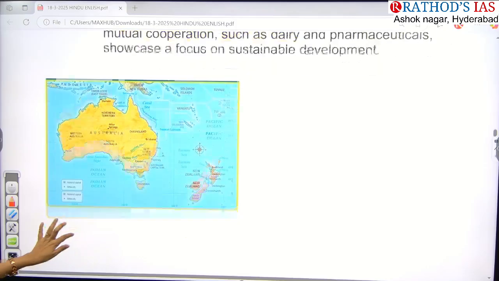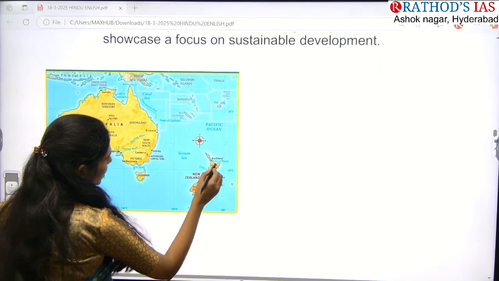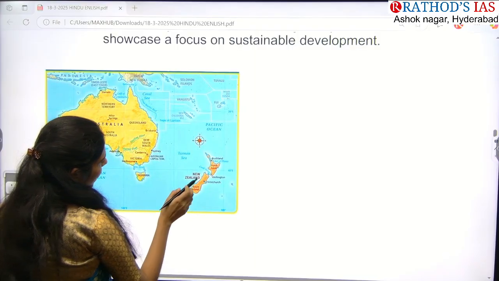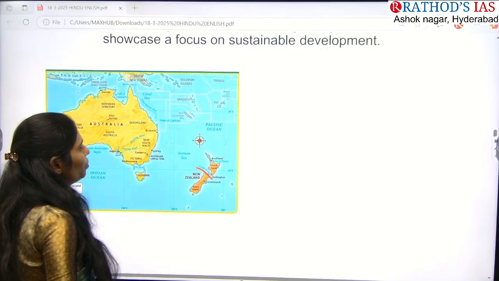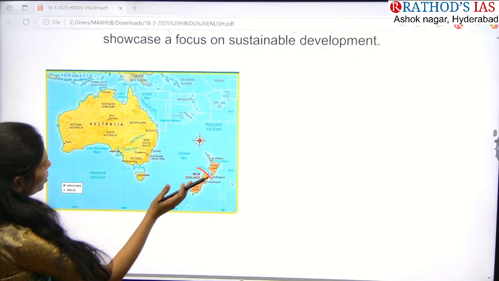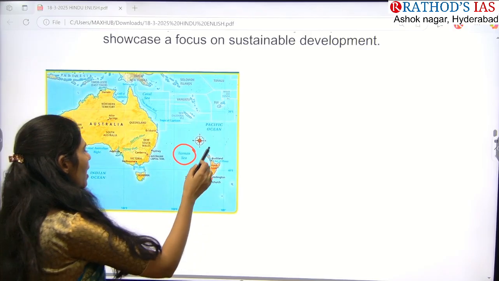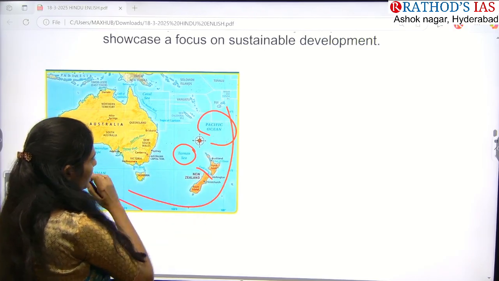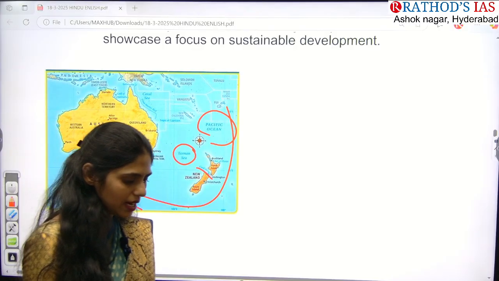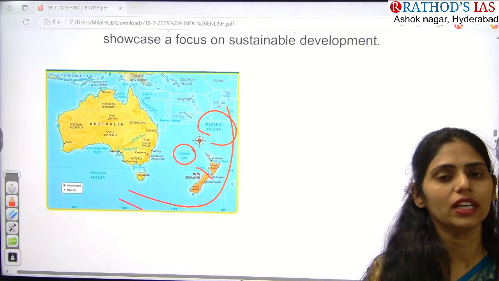If you see the map here, guys, here we have New Zealand. This orange part is New Zealand, and here we have two islands. Between them we have a strait called Cook Strait. To the northwest side we have the Tasman Sea, and above this we have the Pacific Ocean. Again, this is a part of your Indo-Pacific region. Because of this, New Zealand plays a very important role in improving maritime security and cooperation.